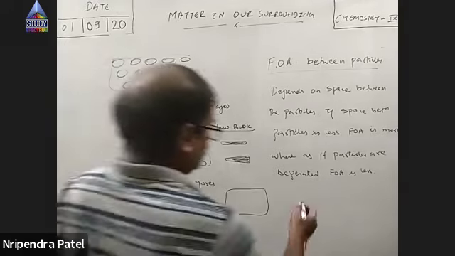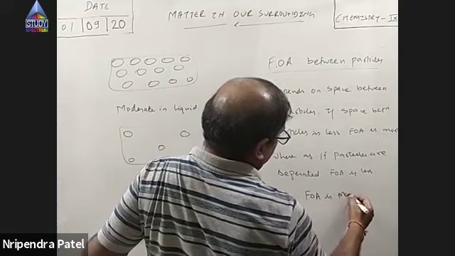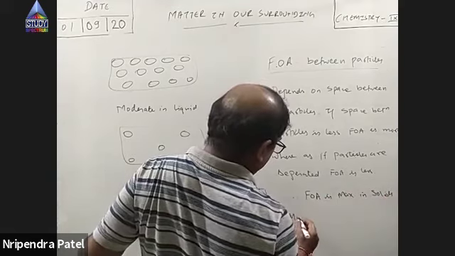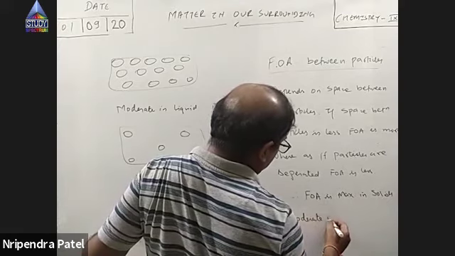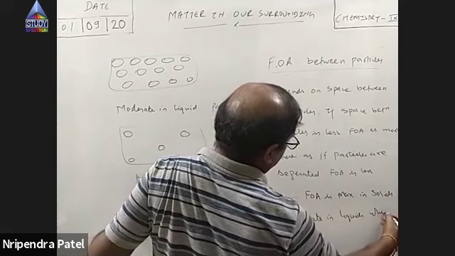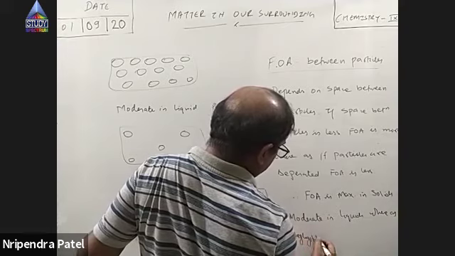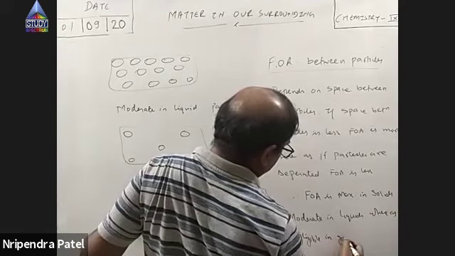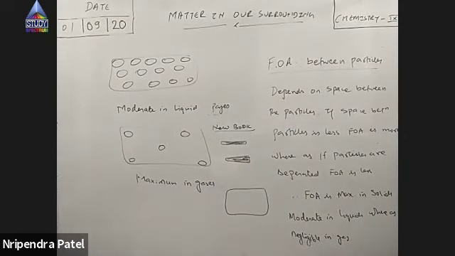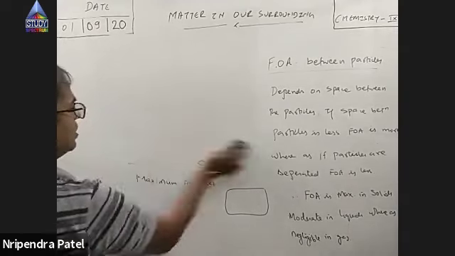So force of attraction is maximum in solids, moderate in liquids, whereas negligible in gases. We say gaseous particles do not interact with each other.